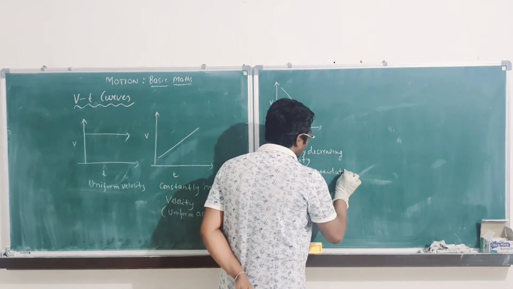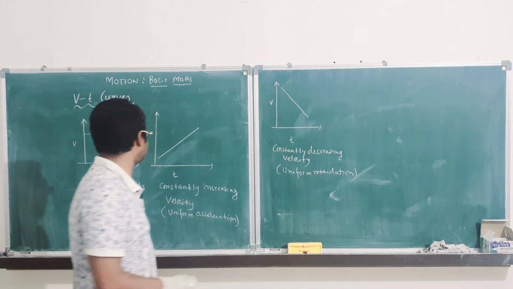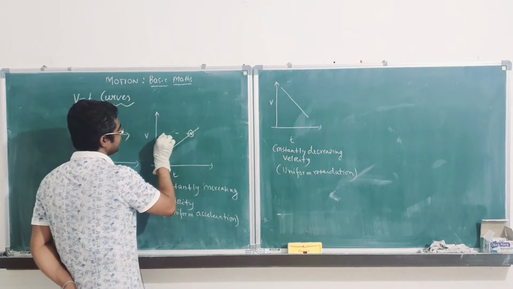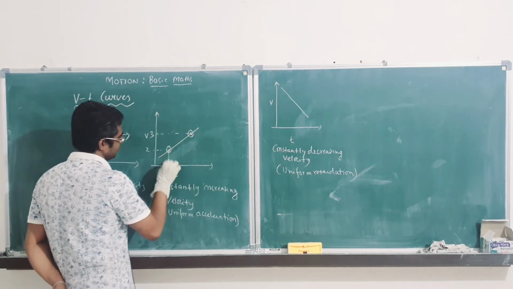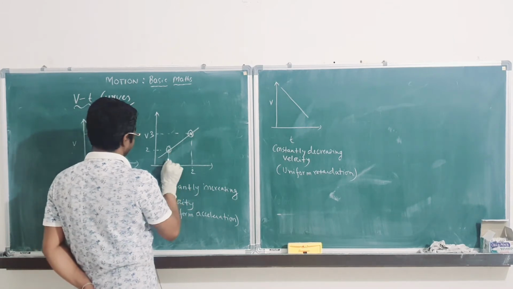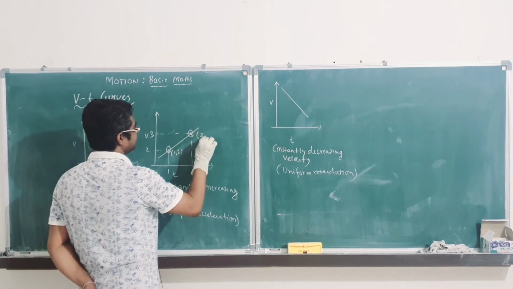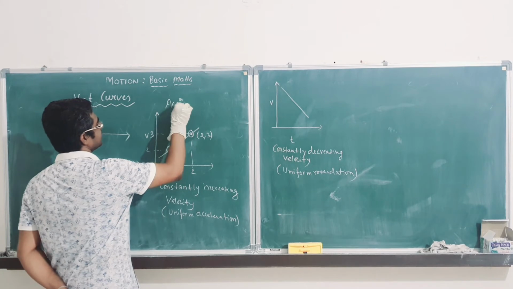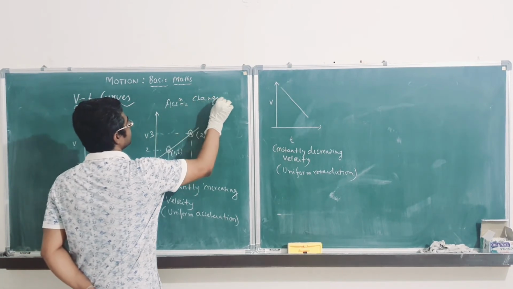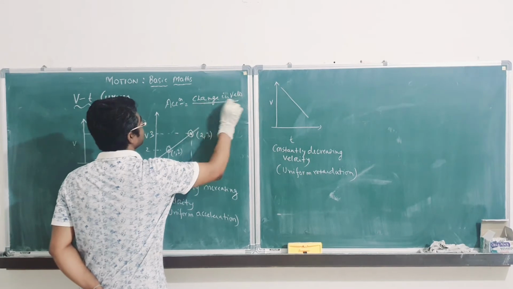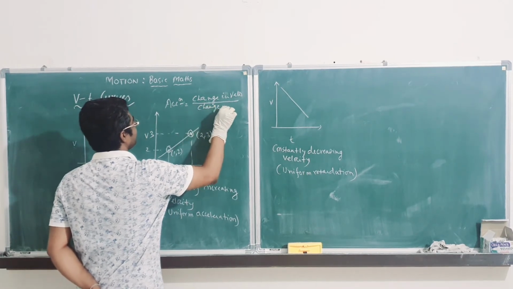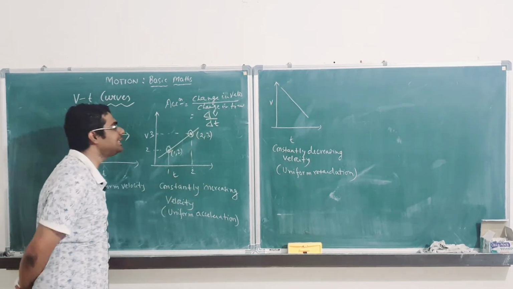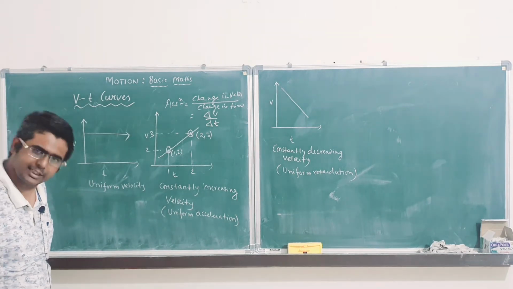How? The question is how. See, if you take this point and this point, let's take this as 3, let's take this as 2, let's be 1, this be 2. So this point becomes 1, 2 and this point becomes 2, 3. Okay? Now what is acceleration? Change in velocity per unit change in time. Can't I write this as del V by del T? I can write change in velocity by change in time.